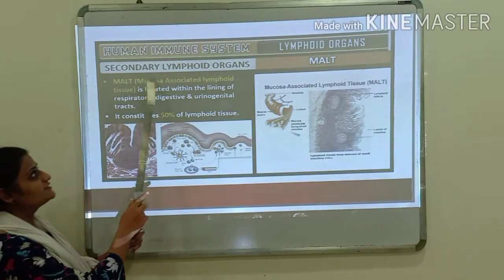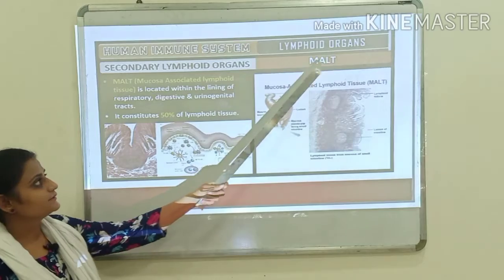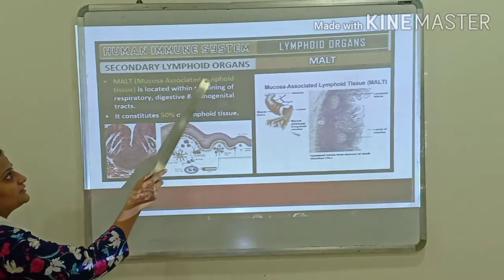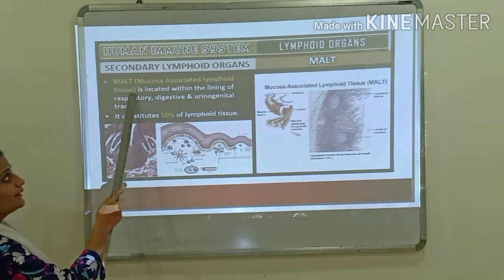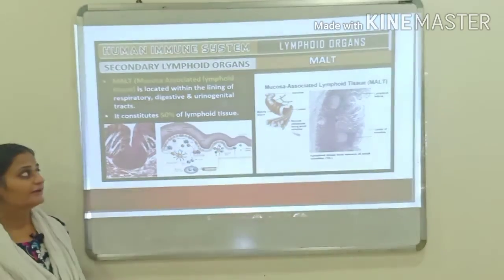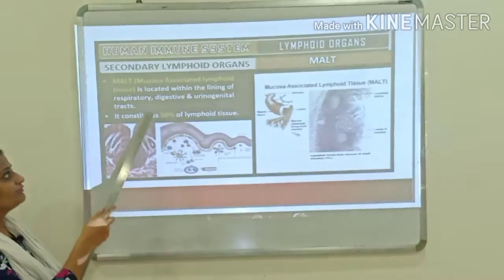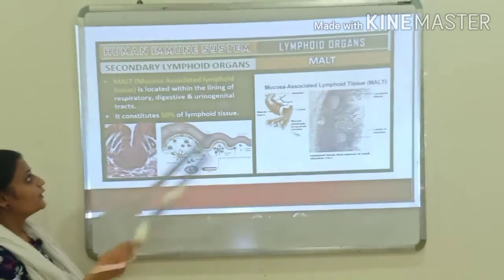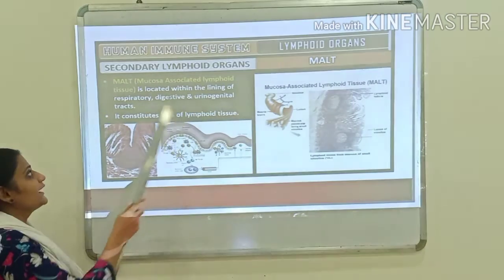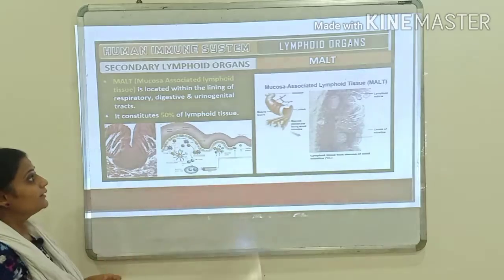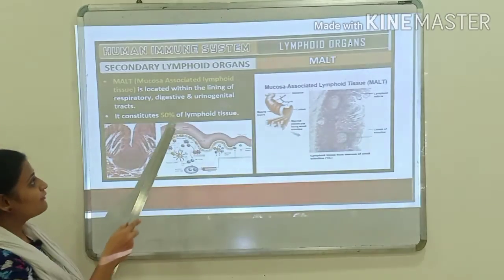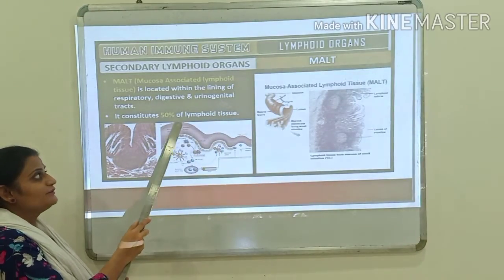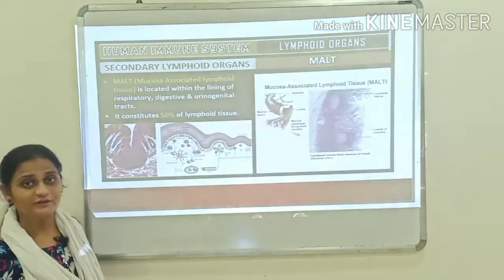Now the last secondary lymphoid organ is the MALT, that is mucosal associated lymphoid tissue. It is located within the lining of the major tracts of the body, that is the respiratory tract or the digestive or urinogenital tract, right? And it constitutes about 50% of the lymphoid tissue.